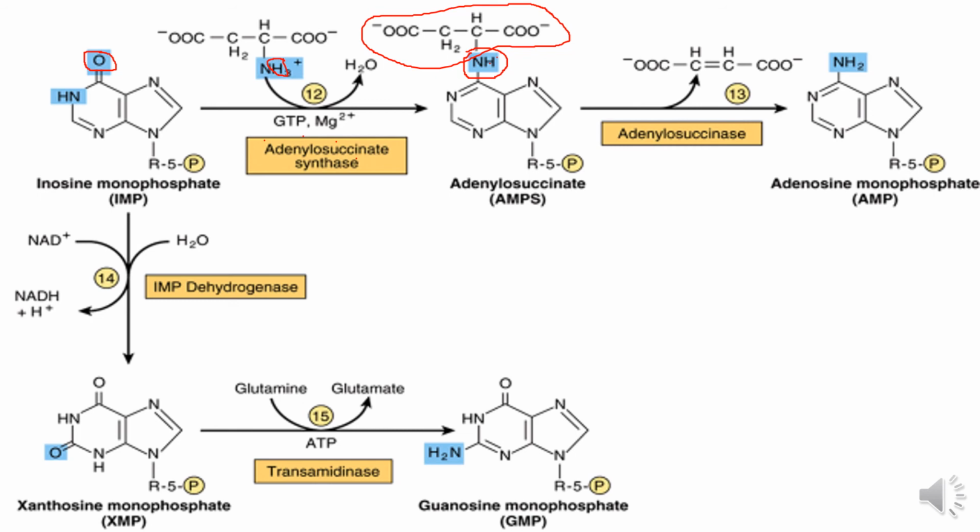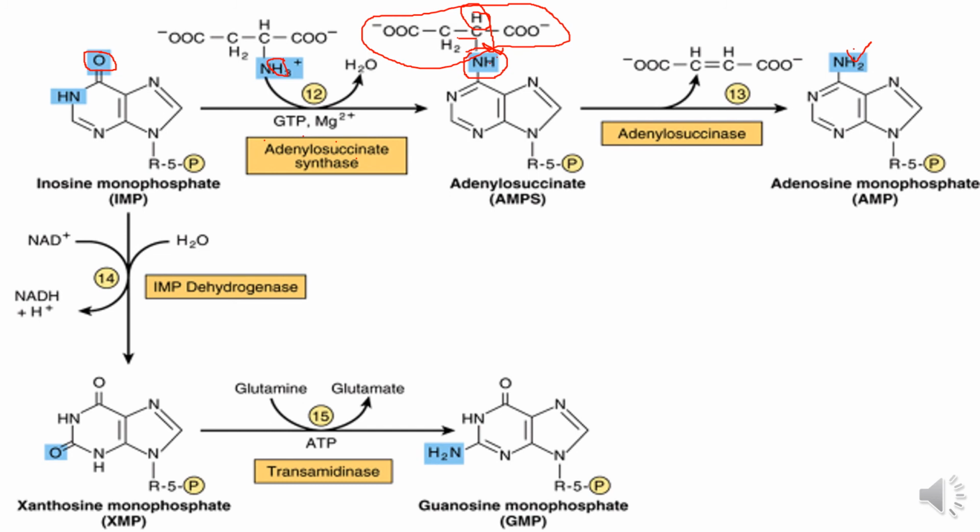Another enzyme, adenylosuccinase, removes fumarate, and as it is released, it donates its hydrogen atom to this one, and it becomes NH2, and here a double bond is formed and it is released as fumarate.